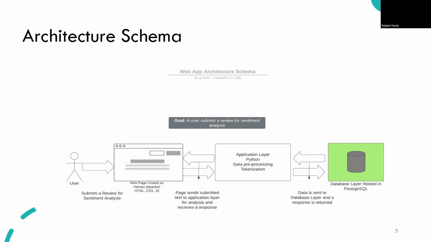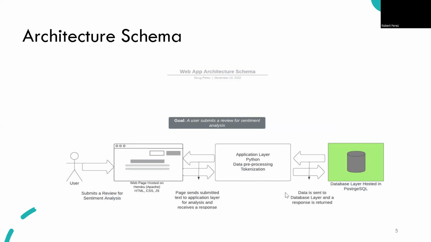So let's look at how the project will work. The idea is that a user will log in to a web page that is hosted on Heroku in Apache, and they will either type in text or perhaps upload a text file. The text that they enter will then be processed by an application layer in Python. And that will use a model that I have already trained that will determine whether the text input represents a positive or negative sentiment.